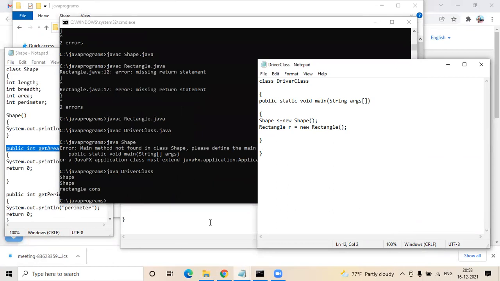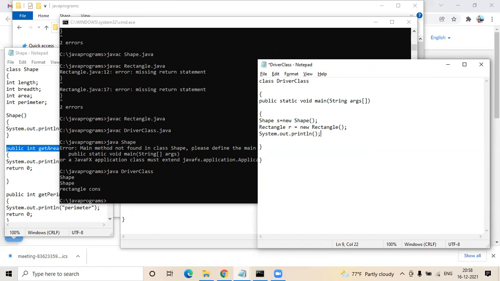After this rectangle object, can you just print system.out.println? You mean to say that the first object invokes the constructor of the parent class, and the second object invokes both parent and child constructor?